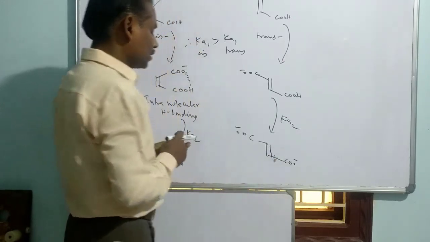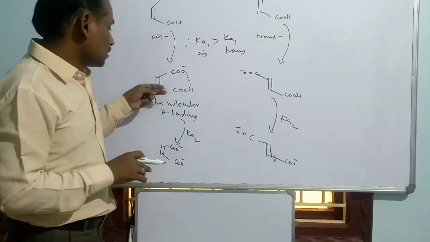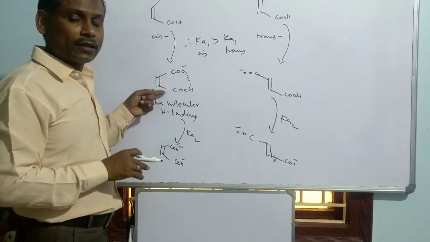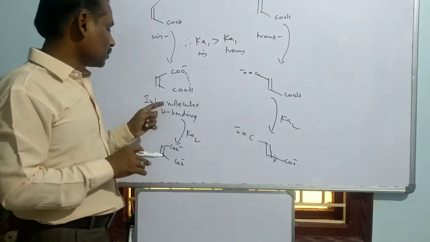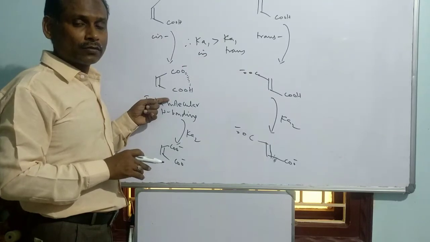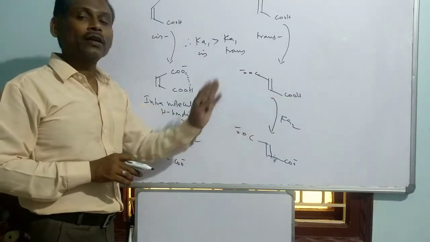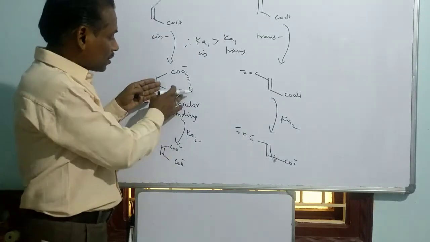In this case, the same factor tells the answer. In this conversion, this is the reactant, and the reactant is stabilized compared to the other one. That means in the case of the cis isomer, the ejection of the second proton is tough compared to the ejection of the second proton from the trans isomer.